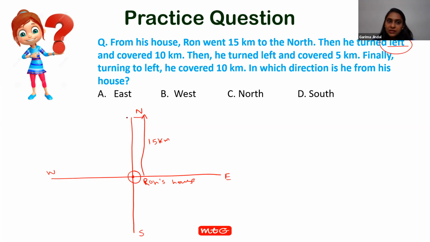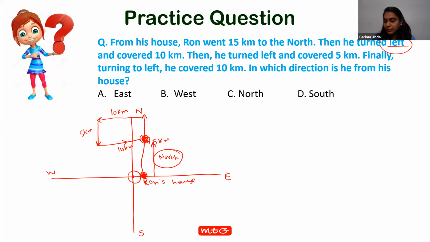Now in the anti-clockwise turn, he moved like this, 10 kilometers. Now again turn left, 5 kilometers in this direction. Then again turn left and 10 kilometers in this direction. Now this is his destination point. This is the initial position and this is the destination position. So Ron is in the north of his initial position. Now clear? Yes, teacher.